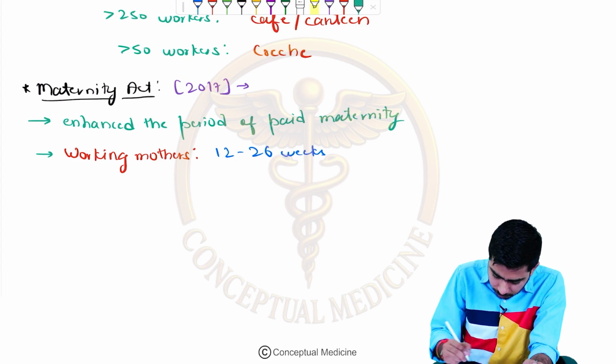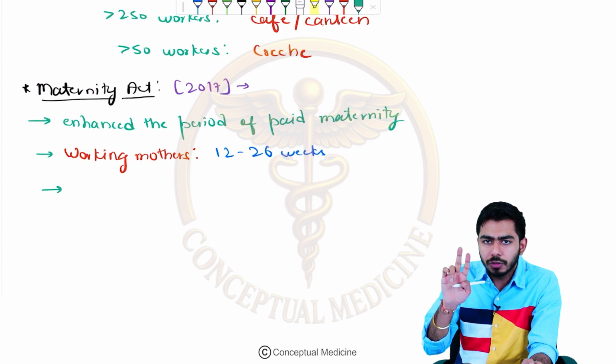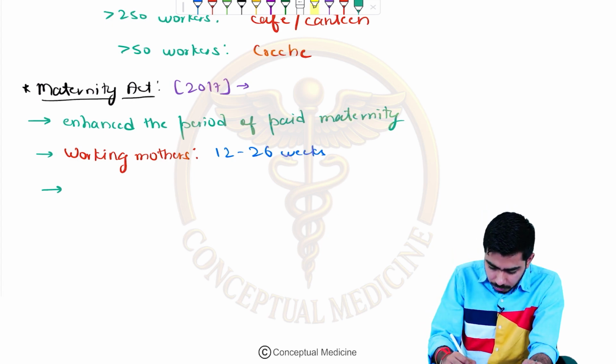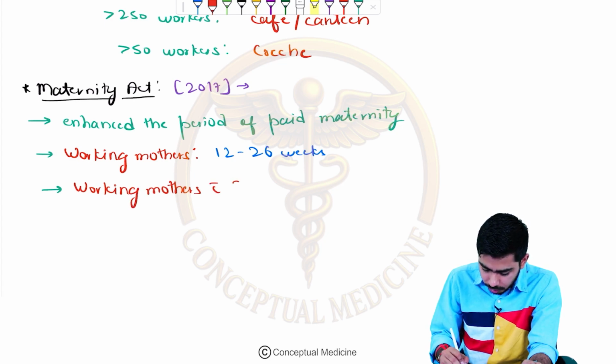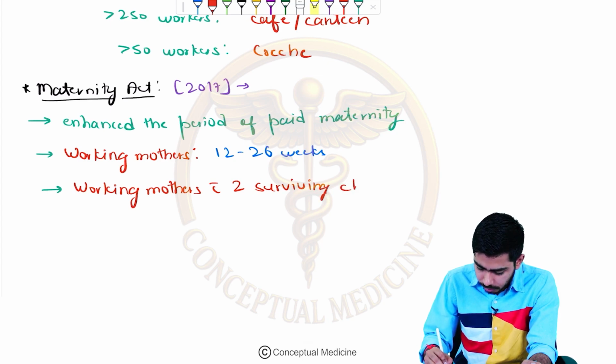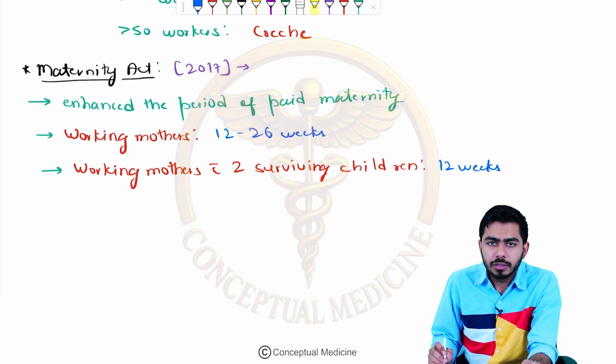Second thing over here, if the working mothers are having 2 surviving children, in that case it is allowed till 12 weeks under the Maternity Act.